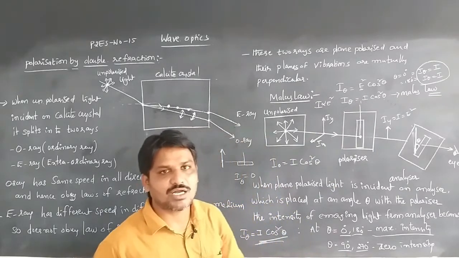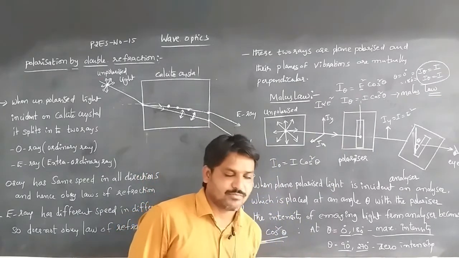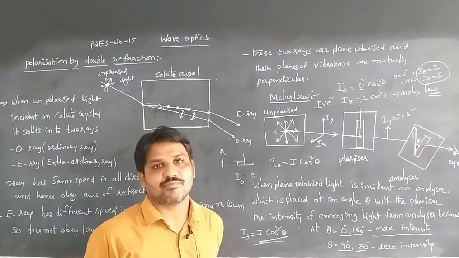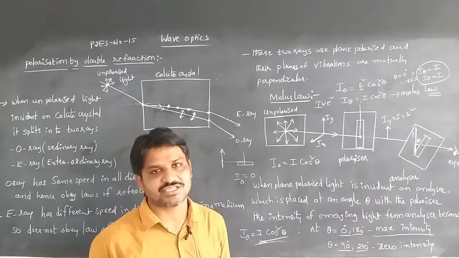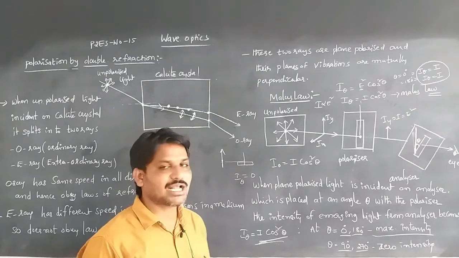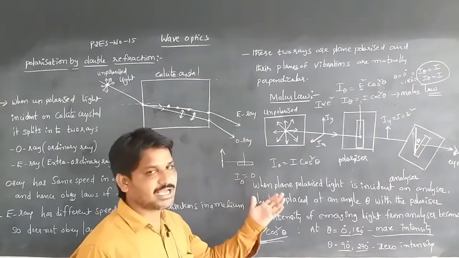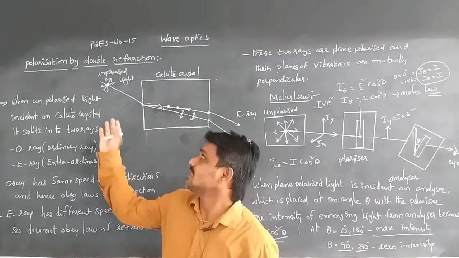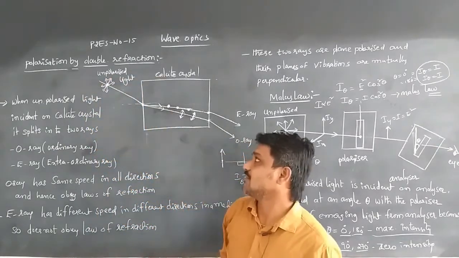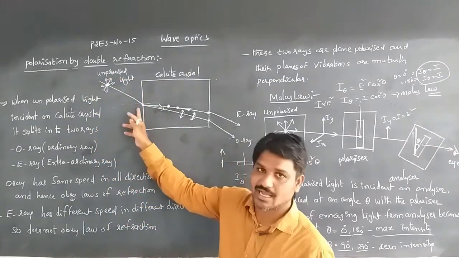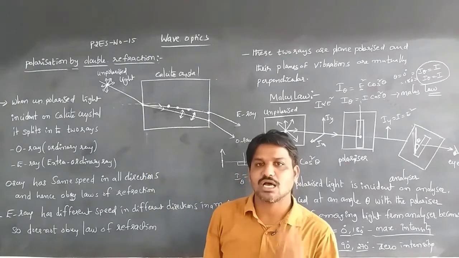This is about the laws of polarization: polarization by reflection, by refraction, and also by scattering. This was about Malus law. Next is polarization by double refraction, where whenever light is incident on a calcite crystal, it splits into two rays.